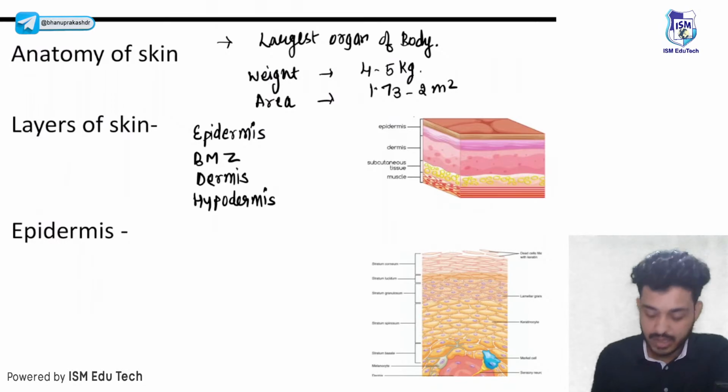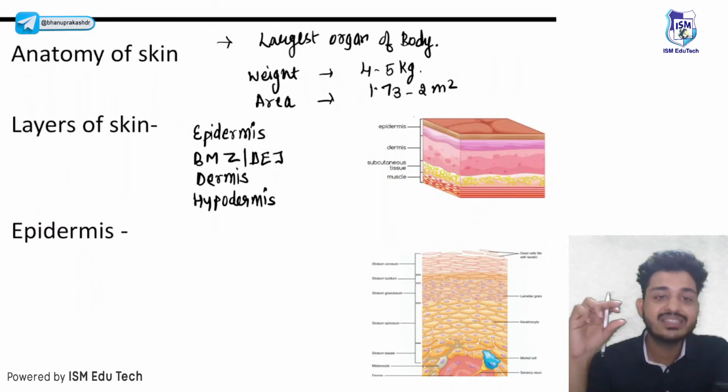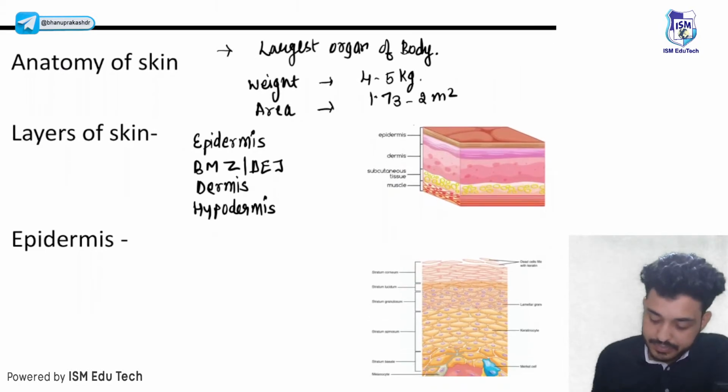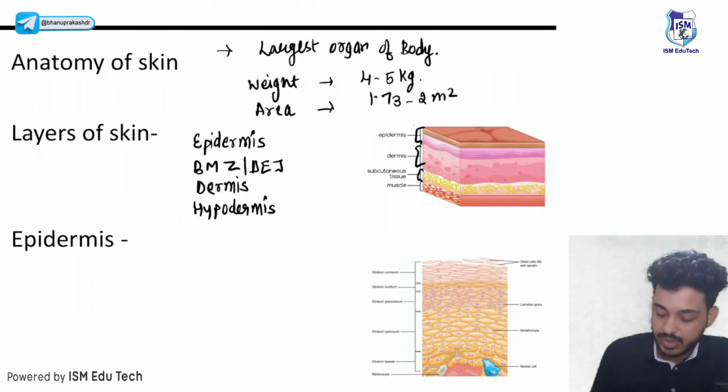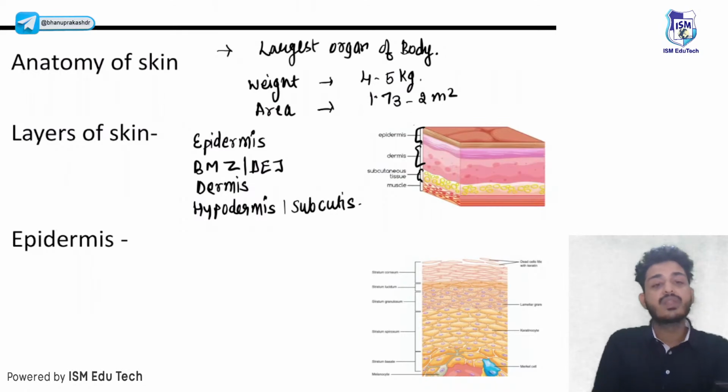Epidermis is the outermost layer. The basement membrane zone is also known as the dermo-epidermal junction, which means it is between the dermis and epidermis. So these are the basic layers. This is your epidermis, this one is your dermis, and this one is your subcutaneous tissue. Remember, hypodermis is also known as subcutis or subcutaneous tissue. So these are the layers that you should know.